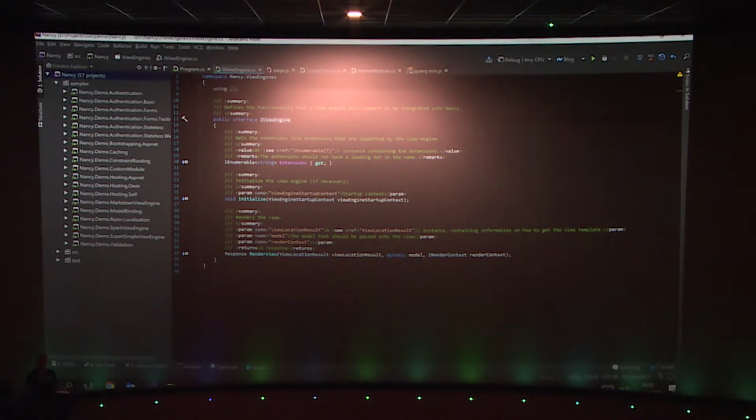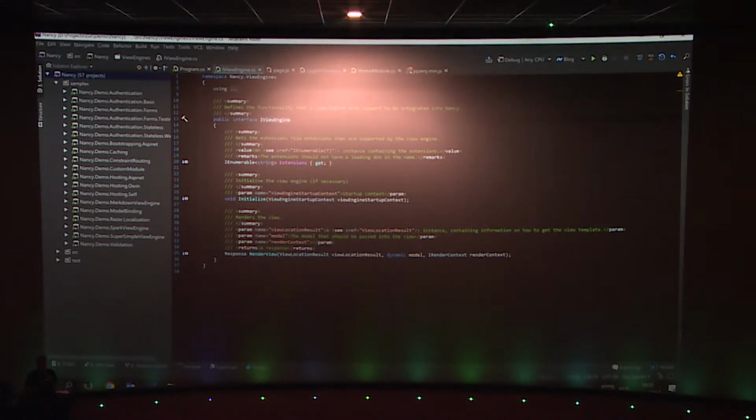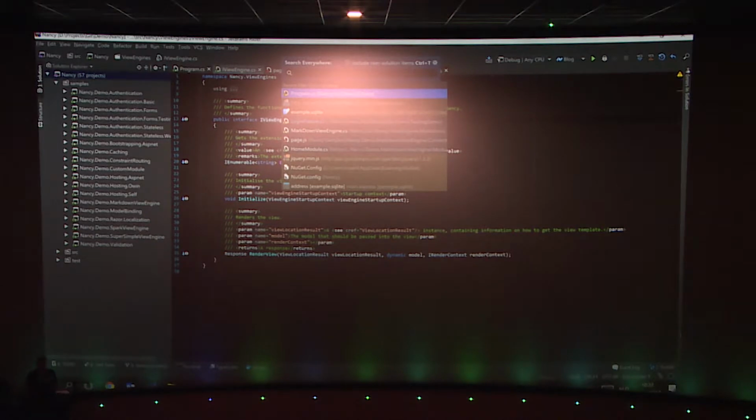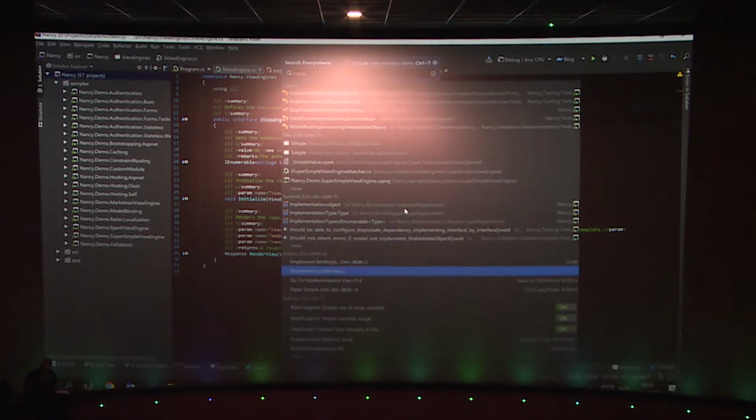So of course my interface will have an implementation somewhere in code, and I may want to navigate there. There's a couple of shortcuts that I can use. I can use Alt backtick, and I get a nice window where I can navigate to, for example, the implementation. Now again, if I don't remember the shortcut for this, I can just do Control T, the only shortcut you should remember, and go to implementation. And somewhere in this window, implementing members, you will see that this will actually be found. It's not as convenient, but if you're still learning the shortcuts, it's a way to go around in Rider.